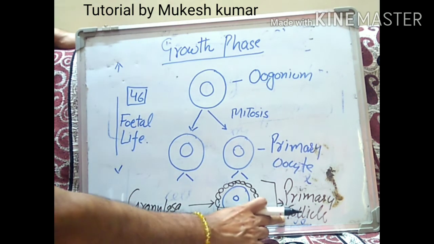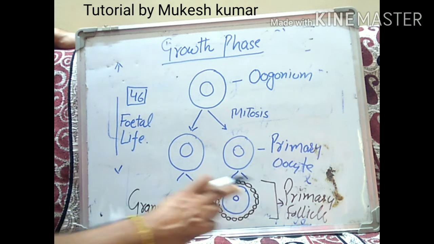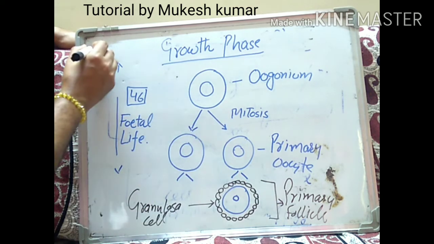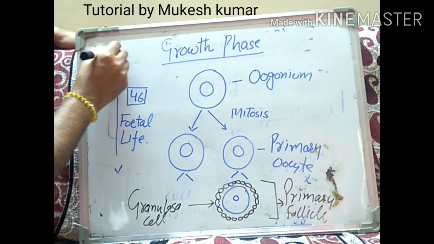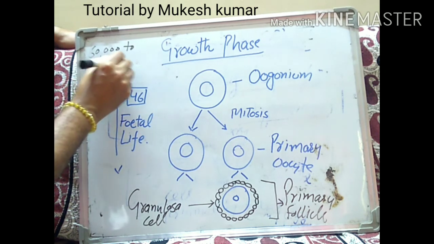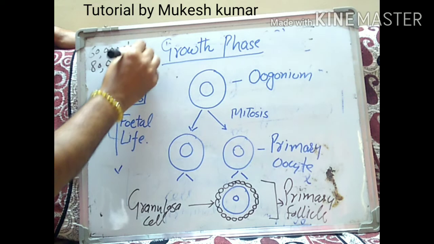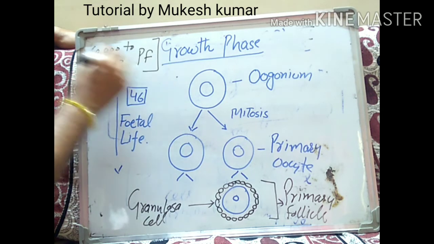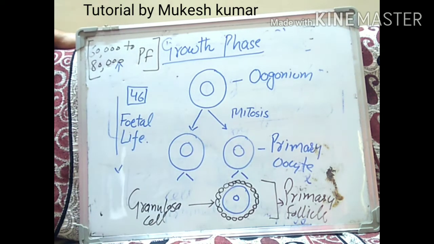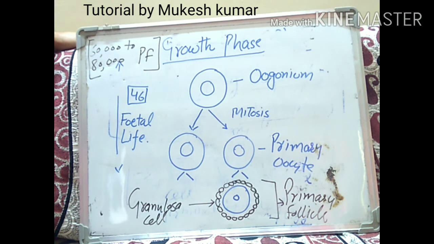There will be 60,000 to 80,000 primary follicles remaining in the ovary on the onset of puberty. That is very, very important.